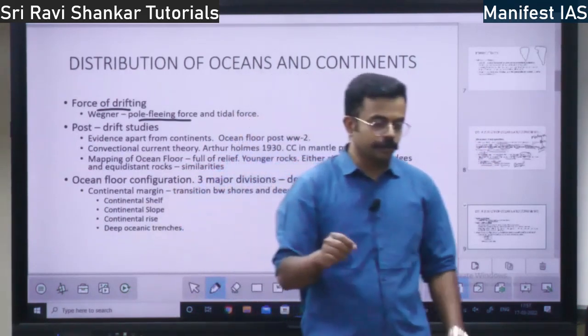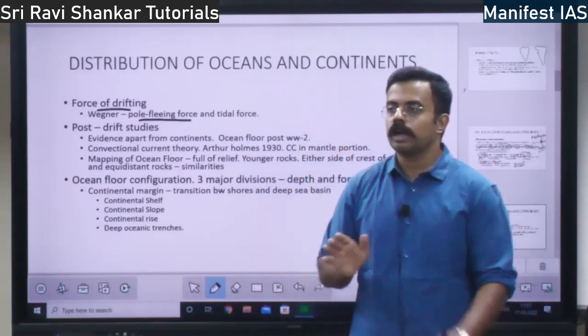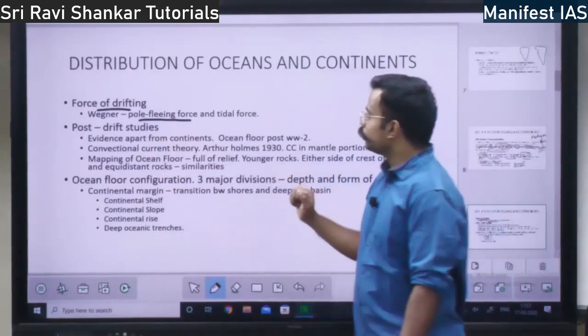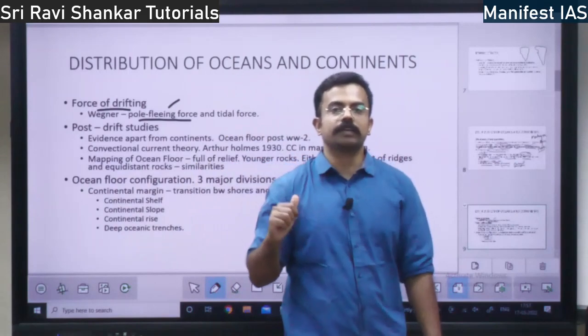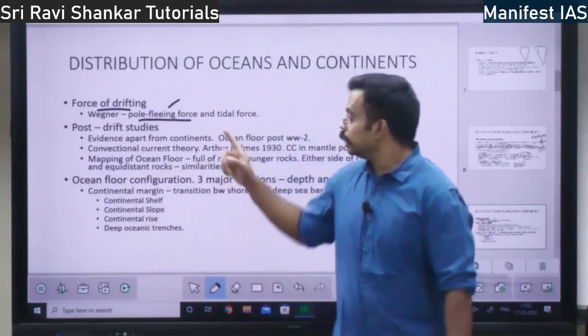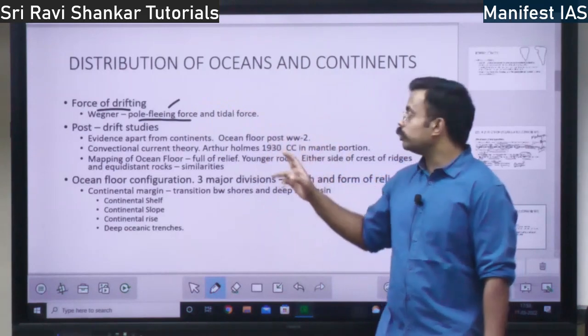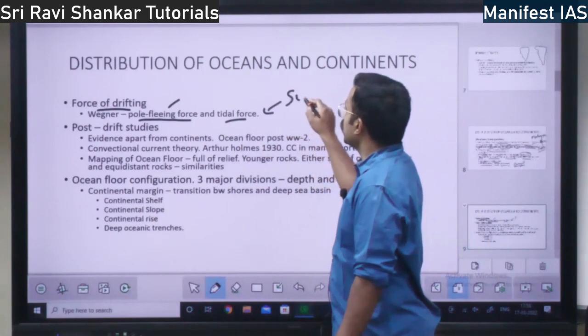If you tie some 5-6 rocks to a pole and rotate it, all the rocks will move away, right? That centrifugal force is one force. Because of the rotation of the earth, there is the pole fleeing force. That is the first force as per Wegener. Also tidal force. Tidal force means the force of the sun and moon.